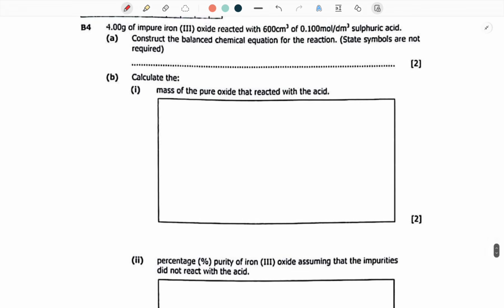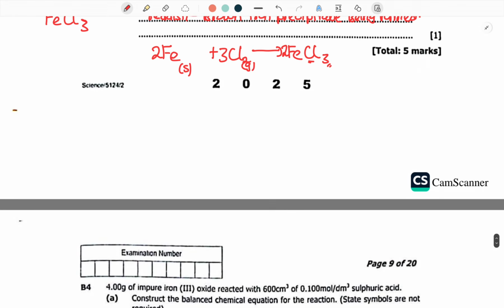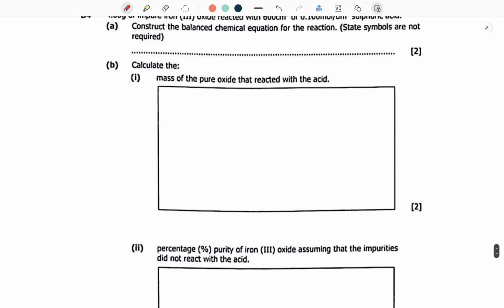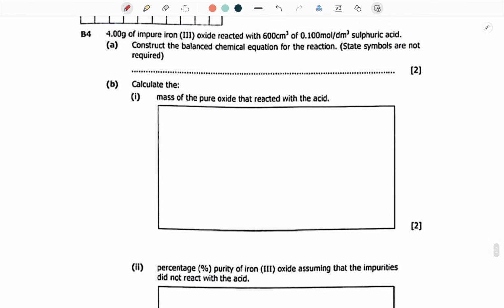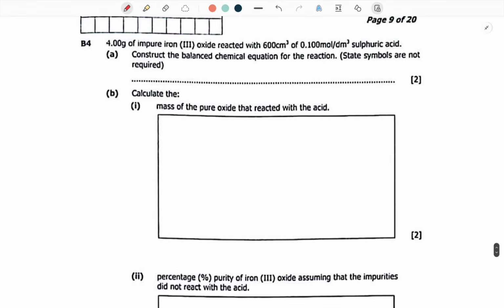Okay, let me check. We have calculated this. We now come to more concepts. They're saying 4.0 grams of impure iron oxide reacted with 600 centimeters cubed of 0.1 mole per cubic decimeter sulfuric acid. Then they say construct the balanced chemical equation for the reaction.